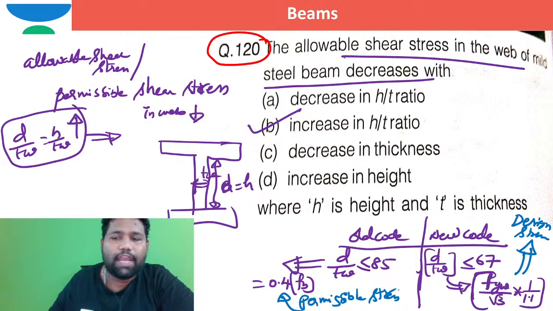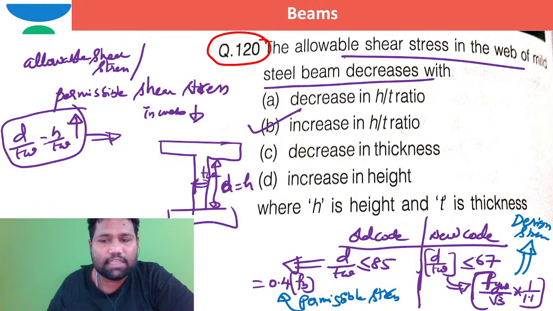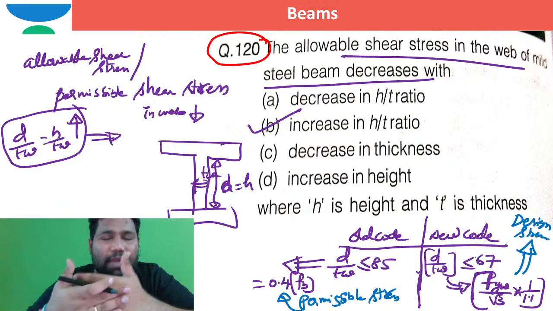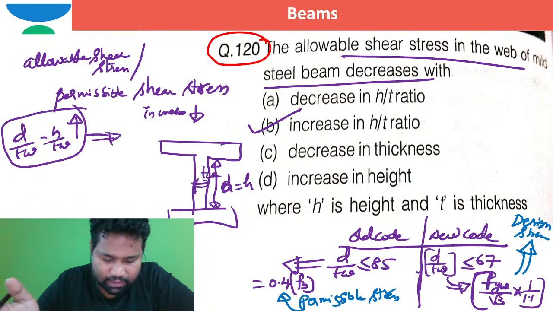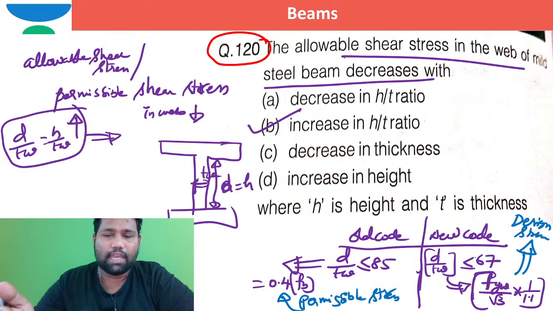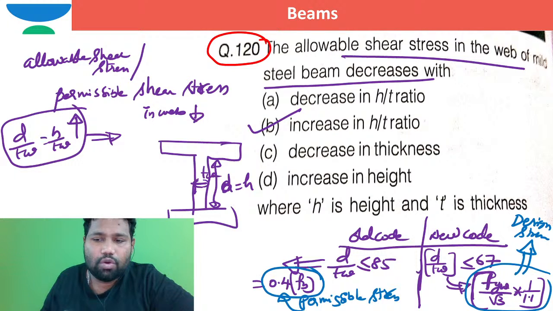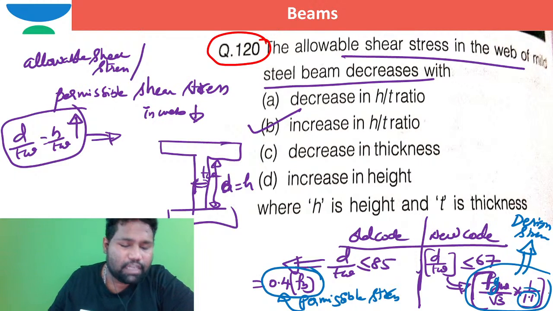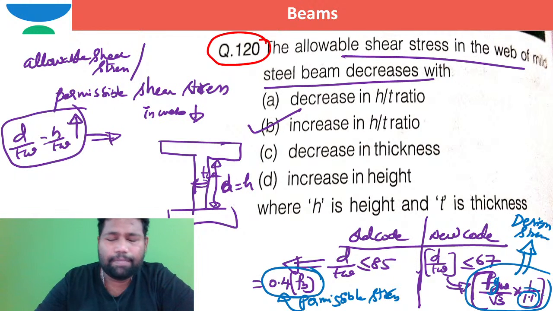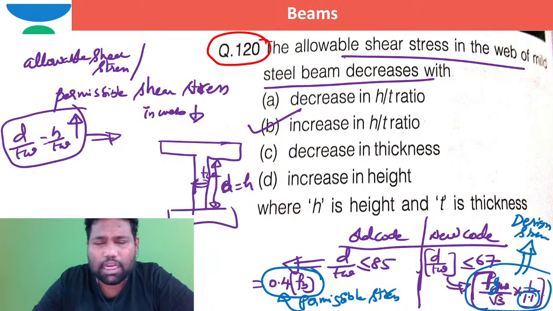And generally, the new code of practice has got higher design stresses because it matches the actual behavior better when compared to the old code of practice, right? So that's the reason why, if the value for average permissible shearing stress is 0.4 times Fy, the design shearing stress for web is Fy, yield strength of the web, by root 3 into 1 by 1.1. Why do I take this safety factor as 1.1? When yield strength of the material is governing the design, the factor of safety is 1.1 for structural steel. This is how we learned in your previous classes, right?